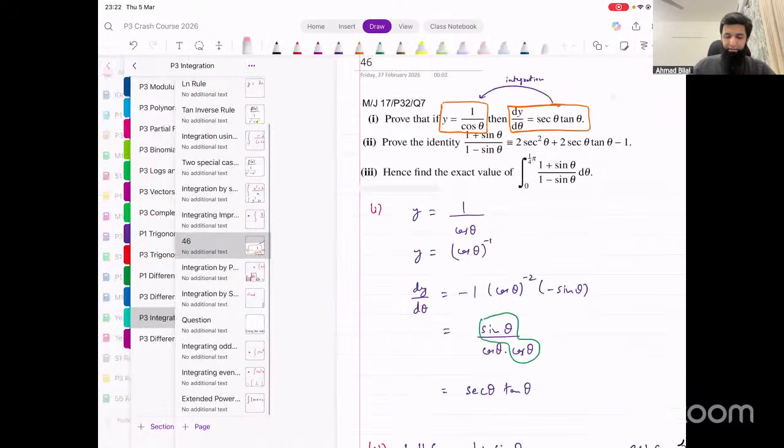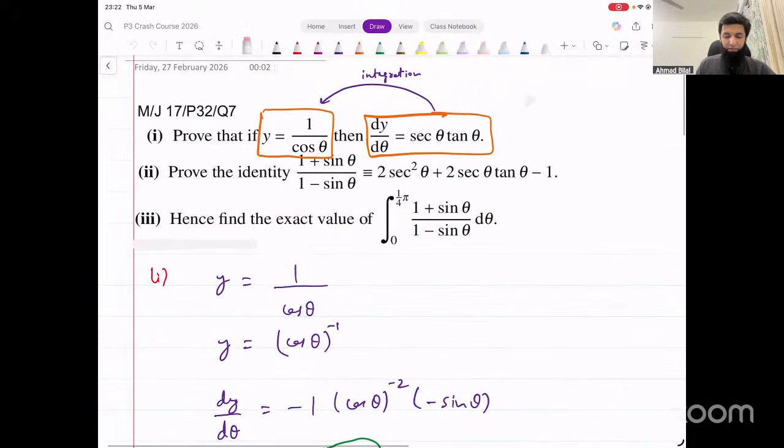All right. Then this was an important thing. In a lot of questions, what happens is in the first part, they give you a function and they ask you to find the derivative of that. And then in the next part, somewhere they require you to use this integration, that the result that you got integrates back to this thing. And this is something that they use a lot in recent papers. So you need to be familiar with this trick as well. In the first part, they will ask you to find some derivative. And then in the next part, you may have to use the reverse of that in some working.